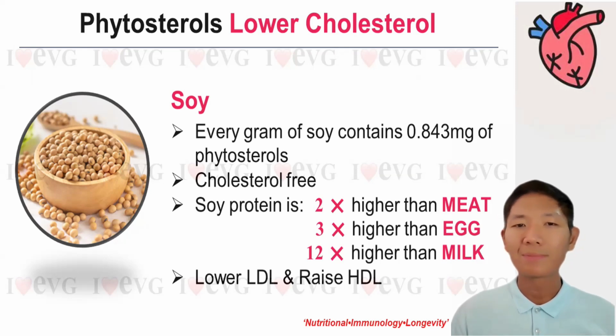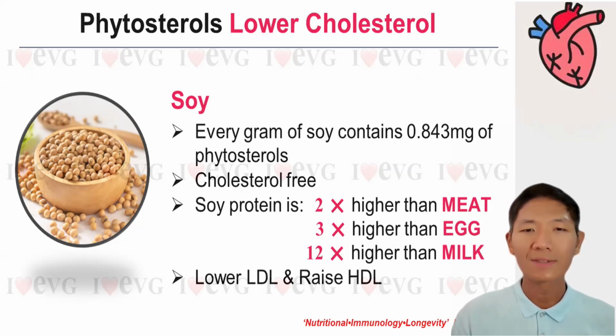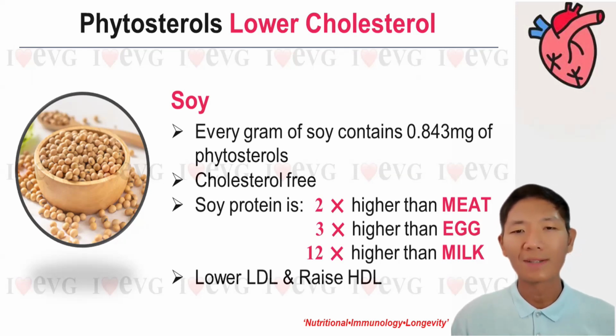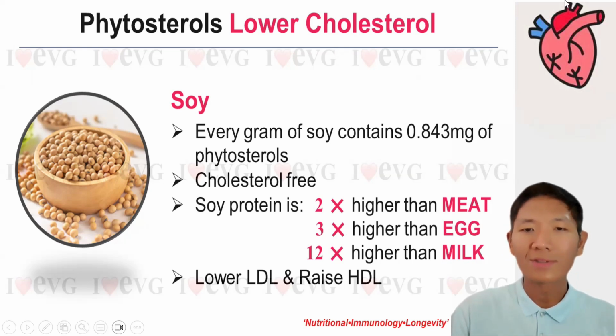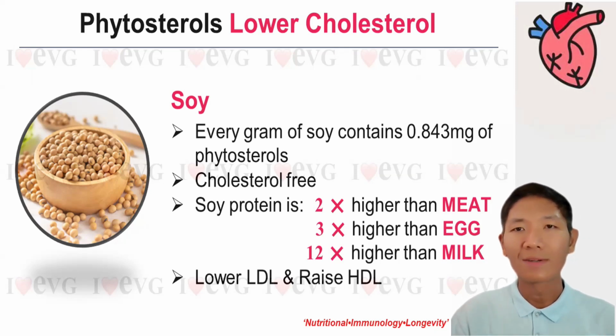Because many people drink milk, take eggs or meat for protein. However, they also contain fat, cholesterol, cancer-causing hormone on the other hand. So soy is cholesterol-free. And its protein is 2 times the milk, 3 times the egg, and 12 times the milk.